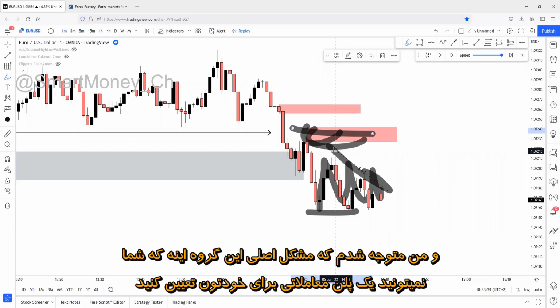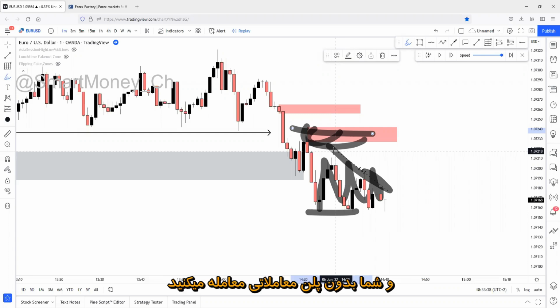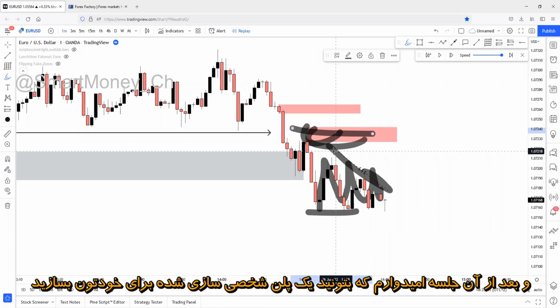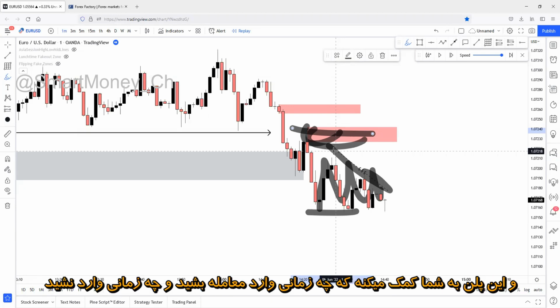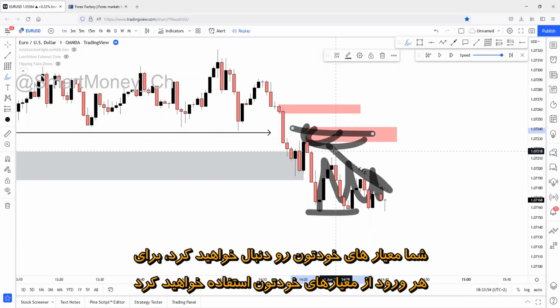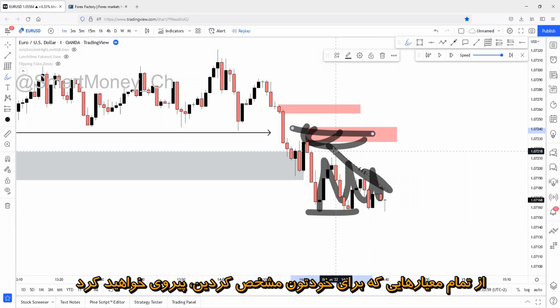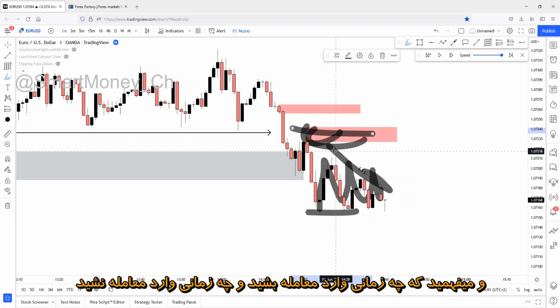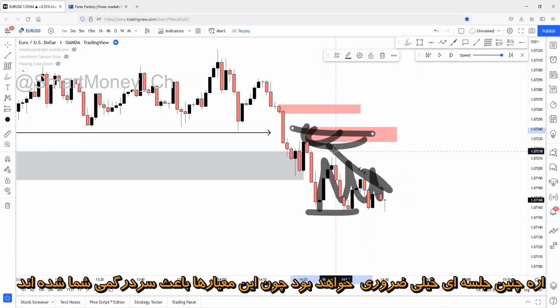And yeah, I saw that this is a main problem in this group, that you can't really build a trading plan. You are trading without a plan. After this session, hopefully you'll be able to build a personalized plan, and this plan will help you know when to enter and when not to enter. You'll be able to build your own plan, which you'll be able to follow. You'll be able to track your own criteria, set your own criteria for each entry type, and follow these set criteria for yourself, so you'll know when to enter and when not to.